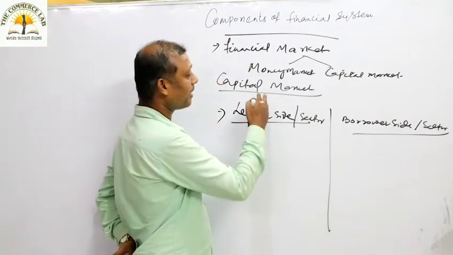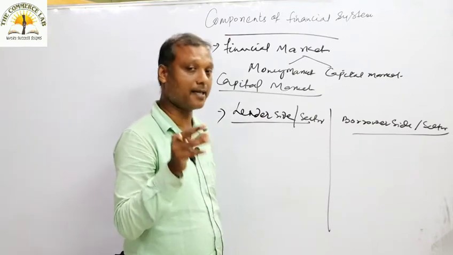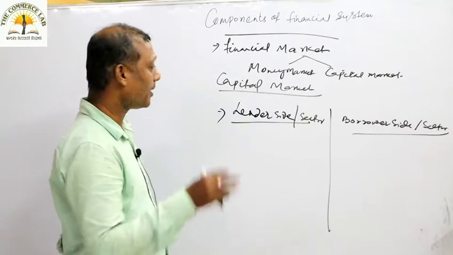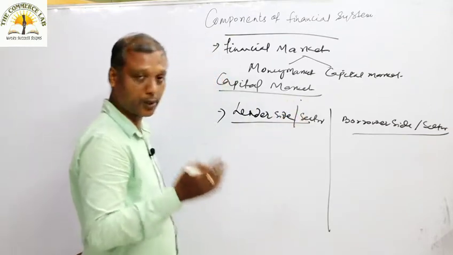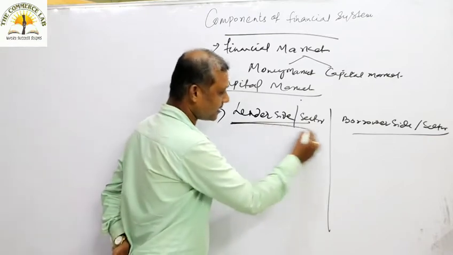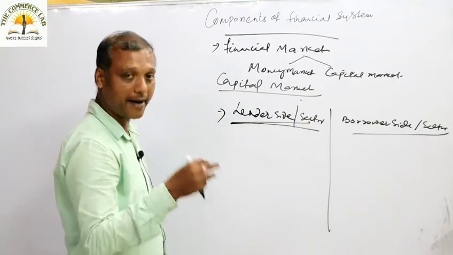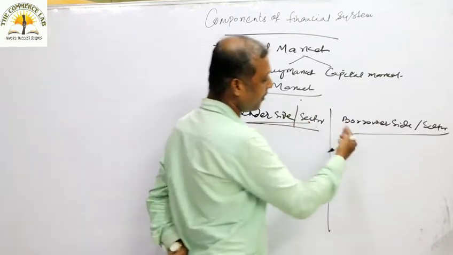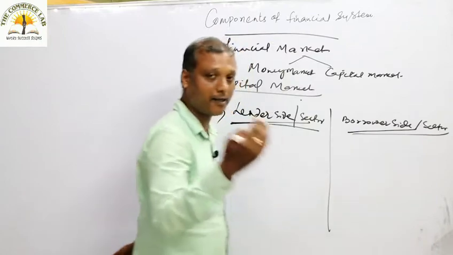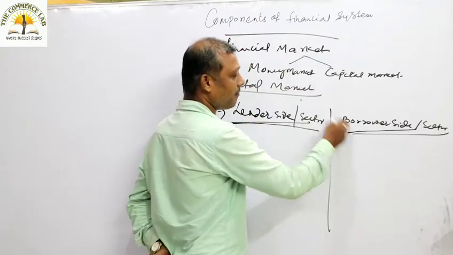Again, capital market is a market that deals with long-term financial transactions, and we will discuss its functioning under two heads. One is your lender side: who are the main agents and organizations dealing with lending. The second is your borrower side: who are the institutions dealing with borrowing.